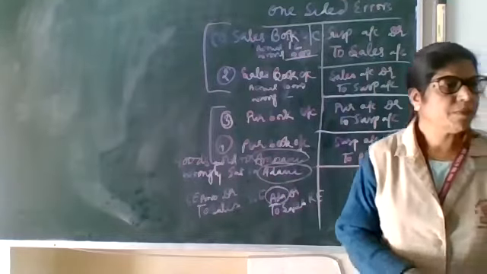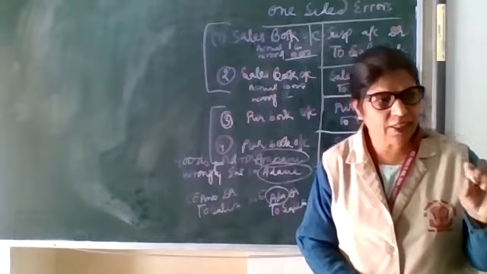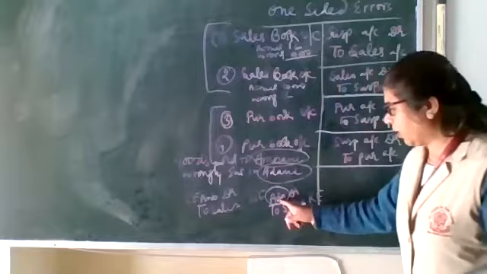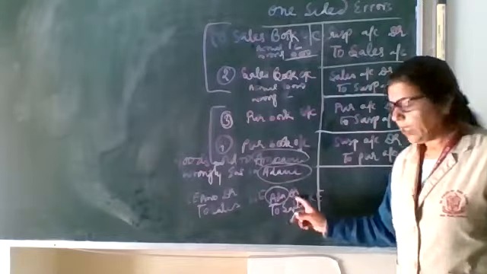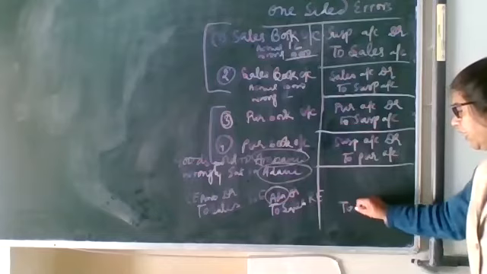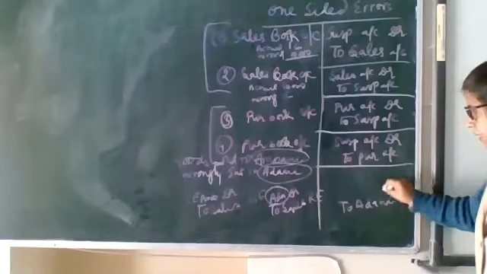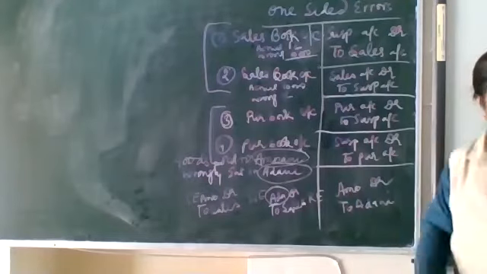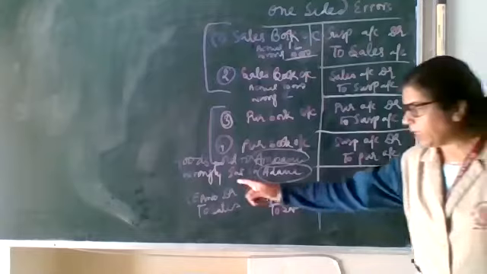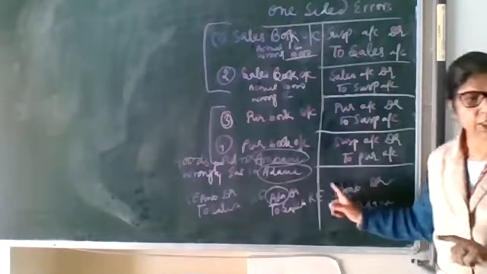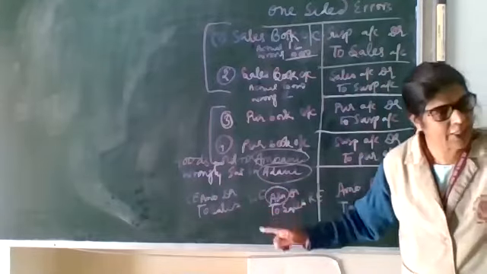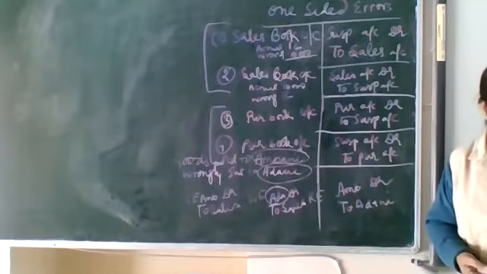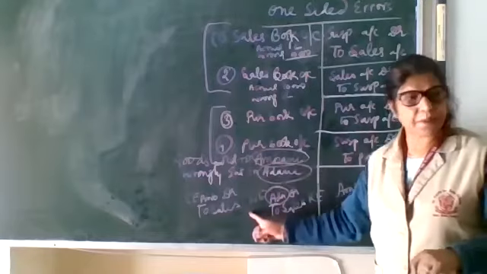What to do now? Just now I told you, if there is an error, then do the reverse effect. Because Adani is debited here, for rectification we can credit it and we can debit Ambani. Because Ambani is not debited now, we can debit it. And Adani is wrongly debited, so now we credit it. Clear? Got it? So this is two-sided error.